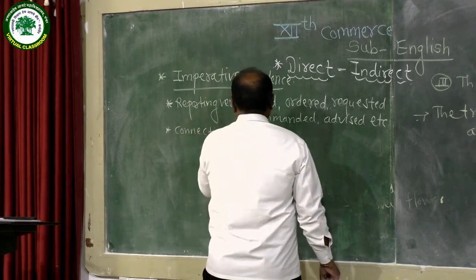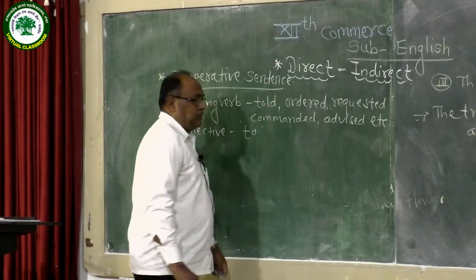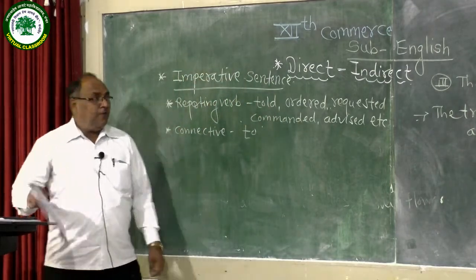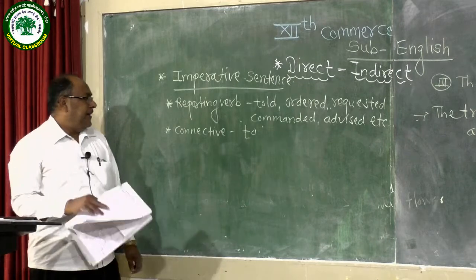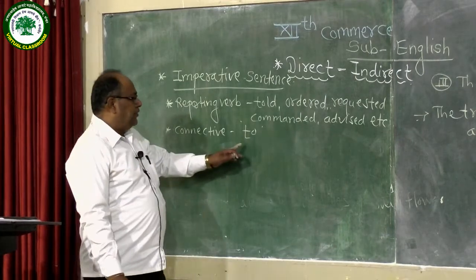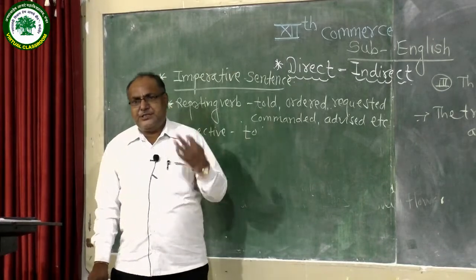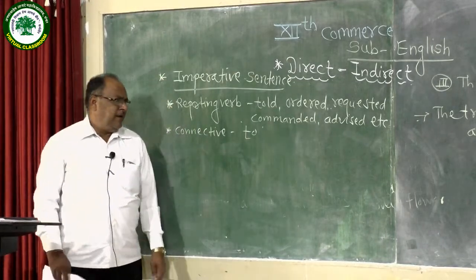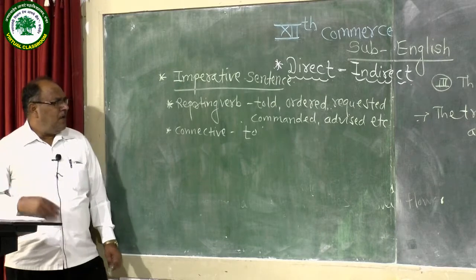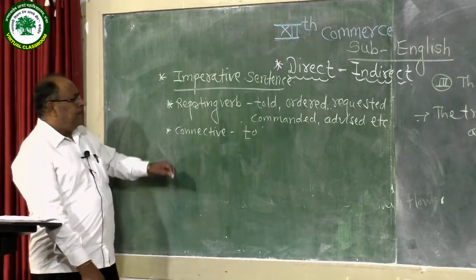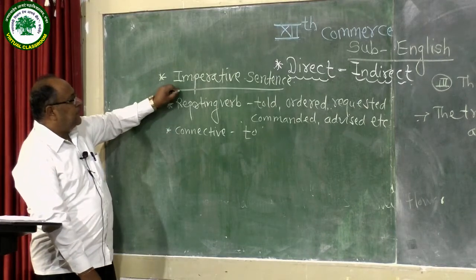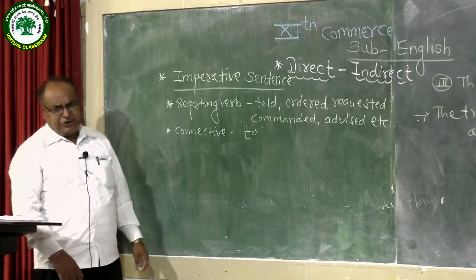Then the second important step, the connective. Use the connective to instead of the inverted commas and comma. Use the connective to, and then make other relevant changes, pronoun changes and tense changes, in this sentence. So these are the rules of transforming an imperative sentence into indirect narration.